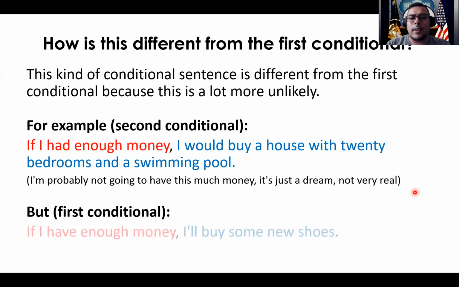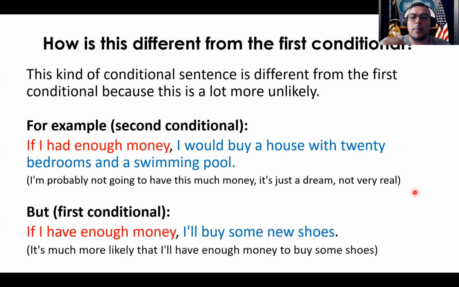But what happens if I say, if I have enough money, I'll buy some new shoes? Do you guys think that I, with an average teacher salary, can afford new shoes? If your answer is yes, then you would be correct. I can buy some new shoes. Maybe not some Yeezys, but I can buy some old school Vans or something along the lines of that price range. So yeah, this is a lot more likely. And here we have the comparison. We can see in second conditional something that's basically a dream, but in first conditional something that is very much likely to happen. All right, so that's the main difference.